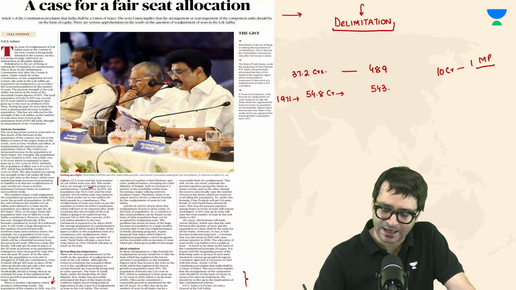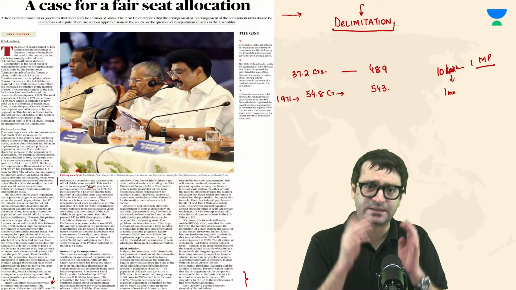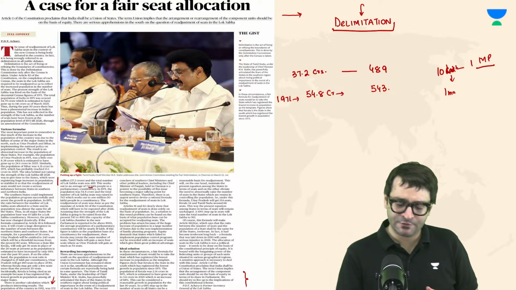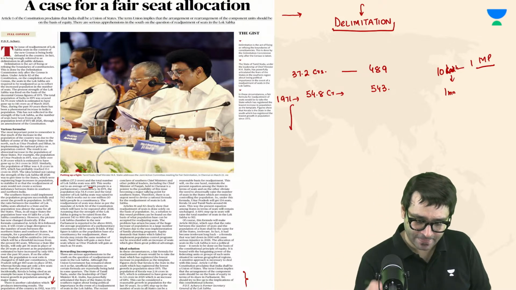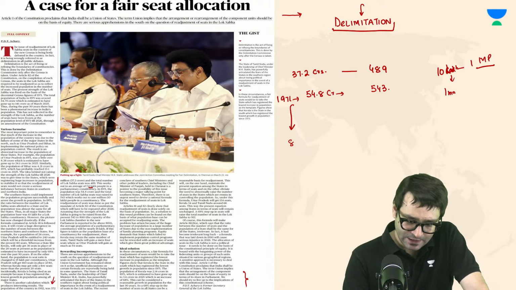Not 10 crore, 10 lakh. For every 10 lakh, which means 1 million, there was one MP. You don't have to remember these figures, but just understand the logic. If we use the same formula, that means today, if our population is, let's say, going to increase, we may have 800 seats.